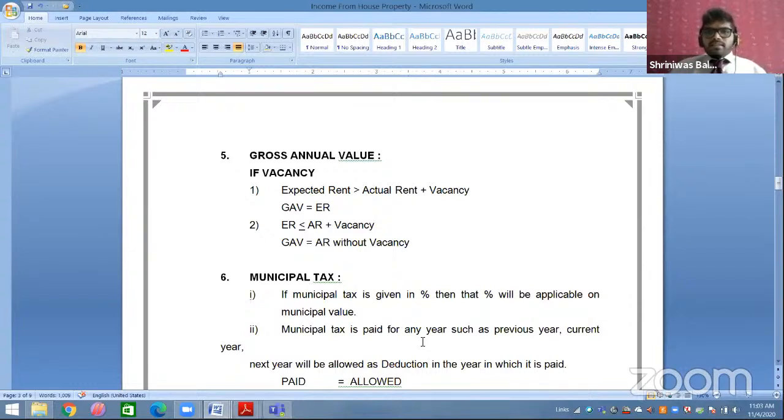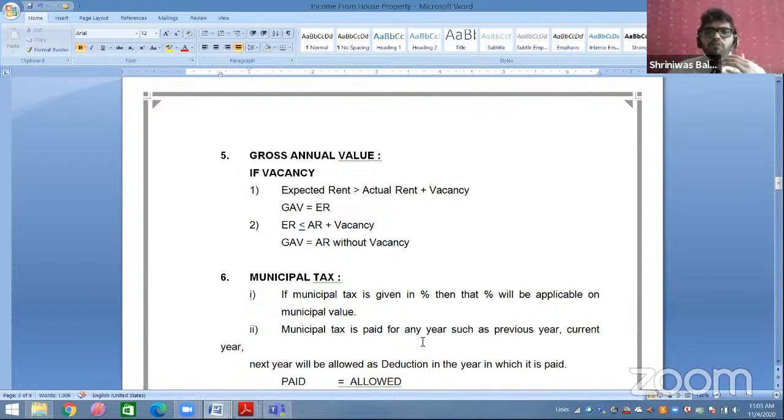Now some students were asking, sir, what about vacancy? First of all, try to understand what the term vacancy means and when it is called vacancy. For example, your house property is completely empty. Suppose I want to give my house property on rent for 12 months. But some people spread rumors that it is a haunted place. Every person who comes says, this is a haunted place, we cannot stay.